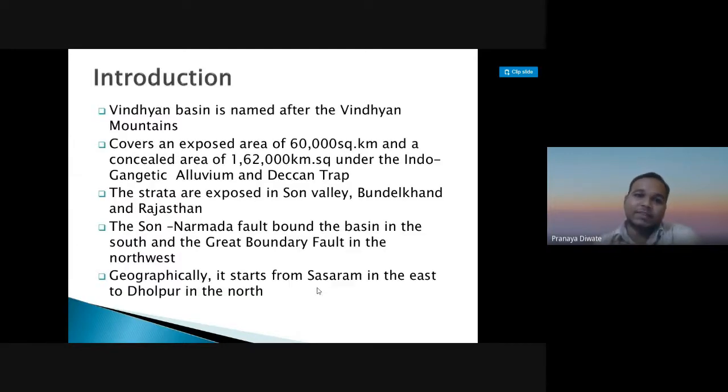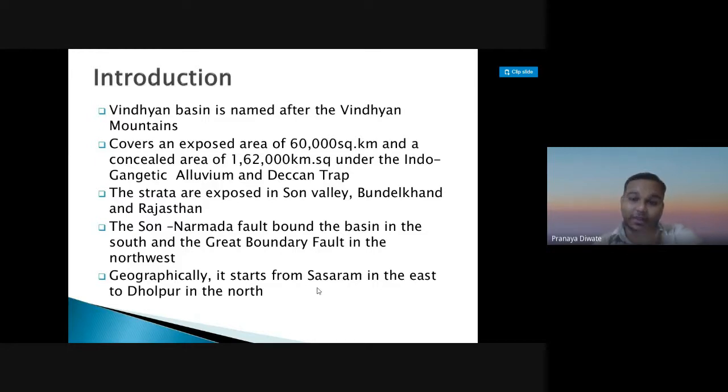The Vindhyan Basin is named after the Vindhyan mountain, which covers an exposed area of 60,000 square kilometers. So it has a good amount of exposure.